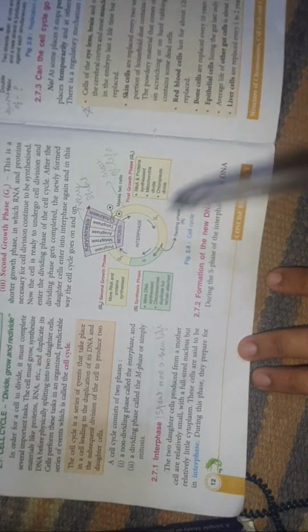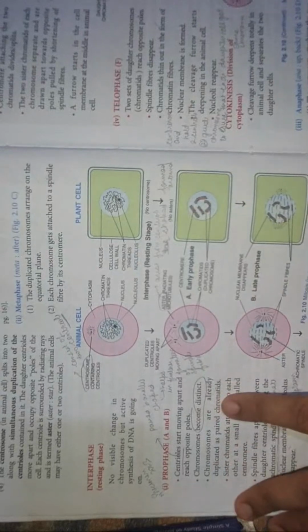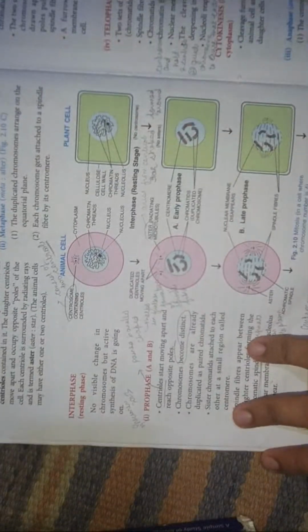Now after G2 phase, that is the second growth phase, there is the next phase, that is mitosis. Mitosis, I told you there would be four subcategories here, four phases that take place before the nucleus and cytoplasm finally divide. So first would be the prophase.